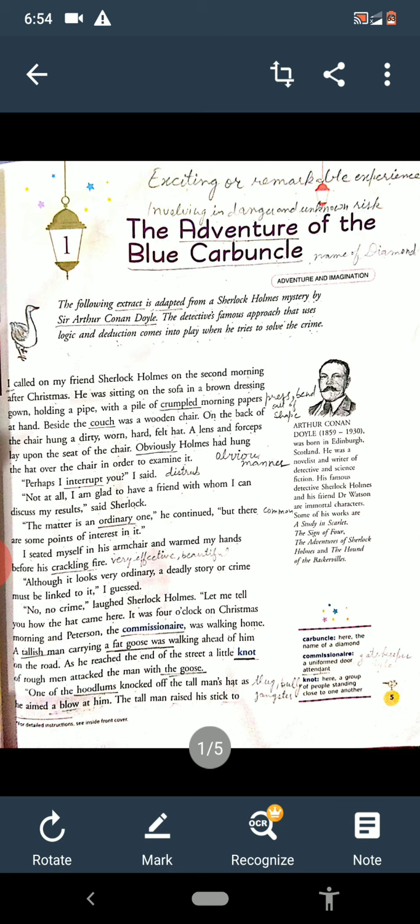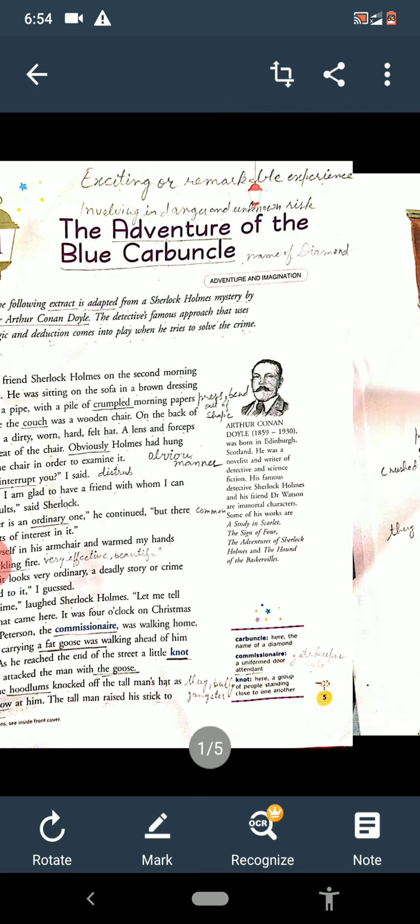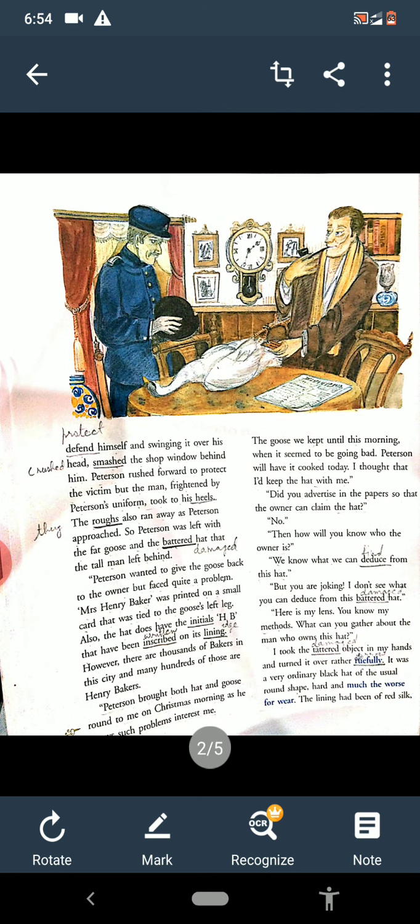So these three are the main characters, and the other characters are also there. They are trying to solve the mystery of the blue carbuncle. You see on the next page, two persons are there and one goose is on the table. So they are trying to find out the mystery of the lost diamond.